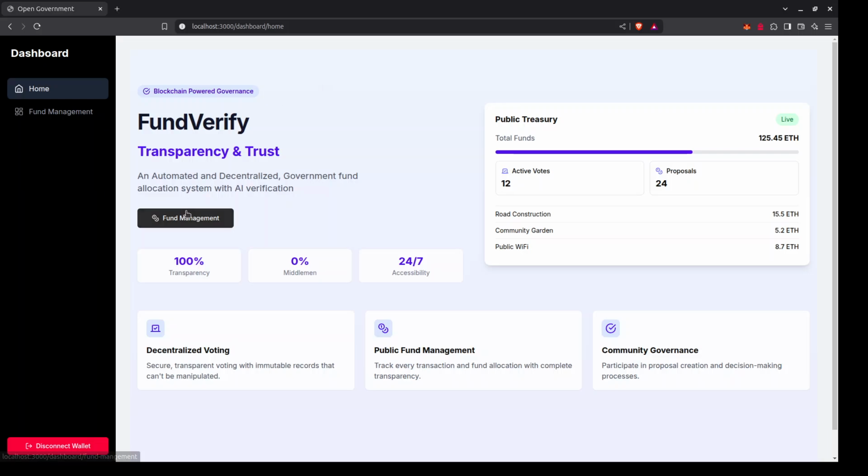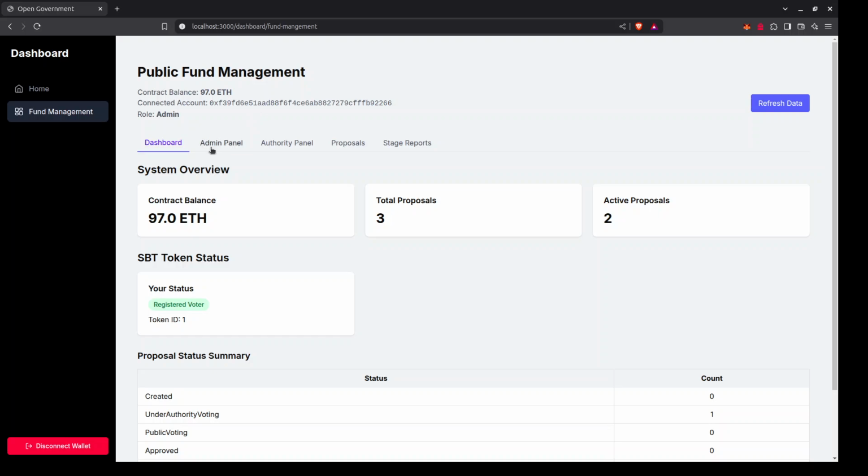So let me take you through the main fund management dashboard. There are basically three users in the project: admin, authorities and the public. Admin is the central person who initially deploys the smart contract, and the authorities are the people involved in decision making, just like a board of executives, and these authorities are added by the admin. The public users are the normal users who can convey their opinions on the projects proposed by the authorities.